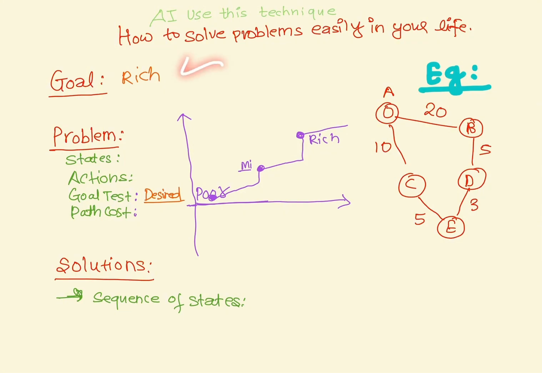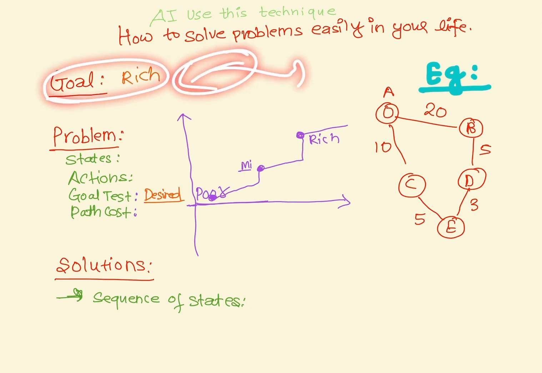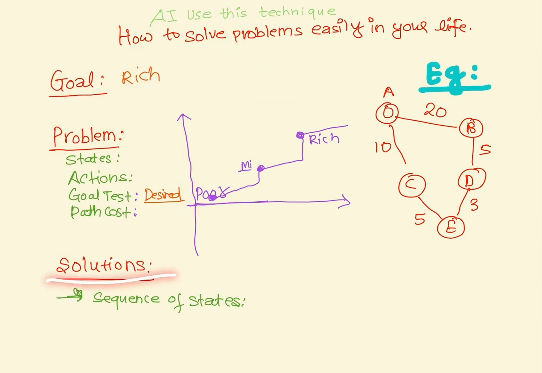If you ask ChatGPT how to make noodles, it will say the goal is the noodles, and then it will divide the problem into those steps. The solution is just a sequence of steps, like from poor to middle, then middle to rich. In the case of noodles, it's buying noodles from the shop and then doing all the other things sequentially. That is what we call the sequence.